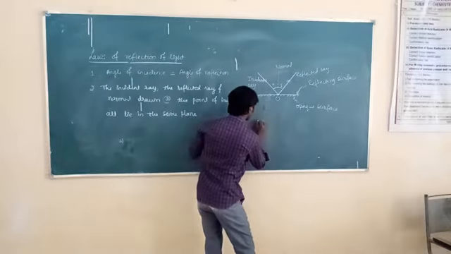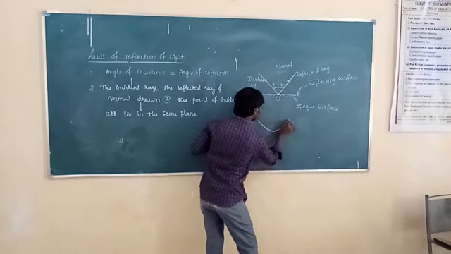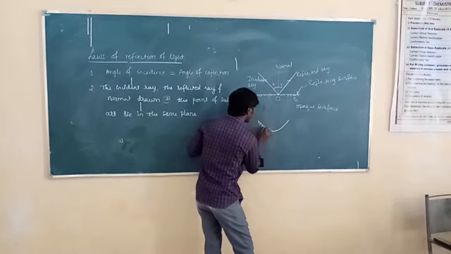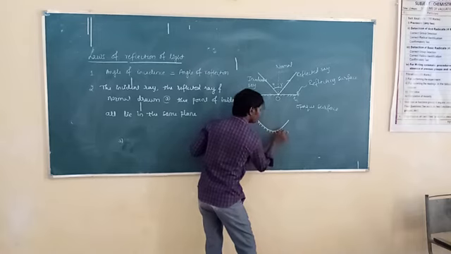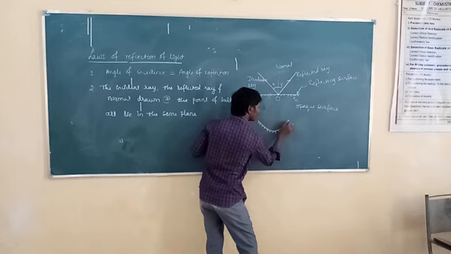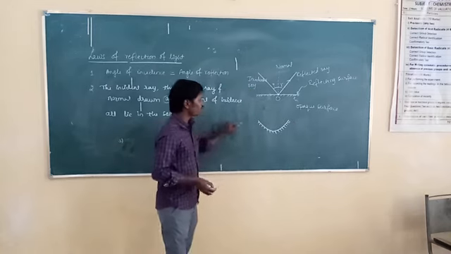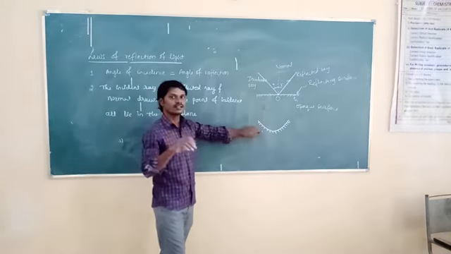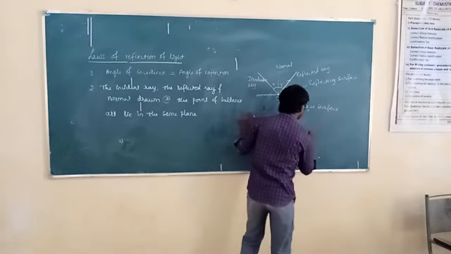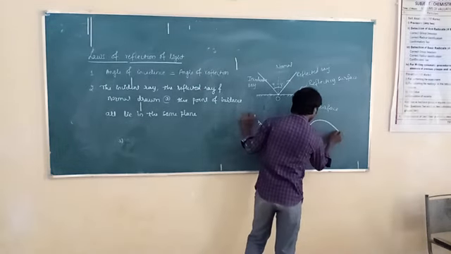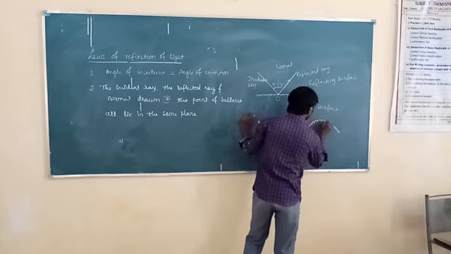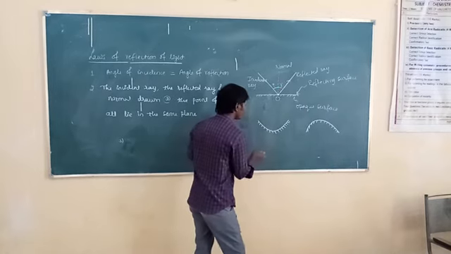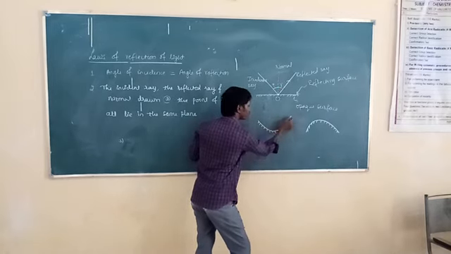See here, it is a curved mirror. So which type of curved mirror is it? It is a concave mirror. And this one, which type of curved mirror is it? It is a convex mirror. Then this shaded part is nothing but the opaque surface, and this part is the reflecting surface.